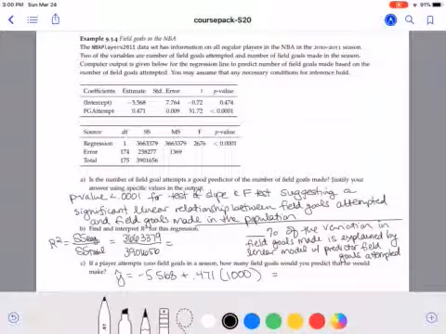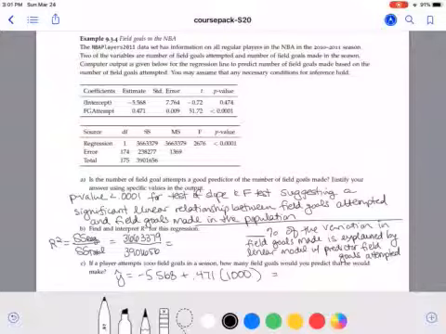In example 9.3.4, we are looking at NBA data from the 2010 to 2011 season. Two of the variables in the data set are the number of field goals attempted and the number of field goals made. We have a bunch of output from the computer for fitting a line to predict number of field goals made based off of number of field goals attempted, and we can assume that the necessary conditions hold so that we can do inference procedures.